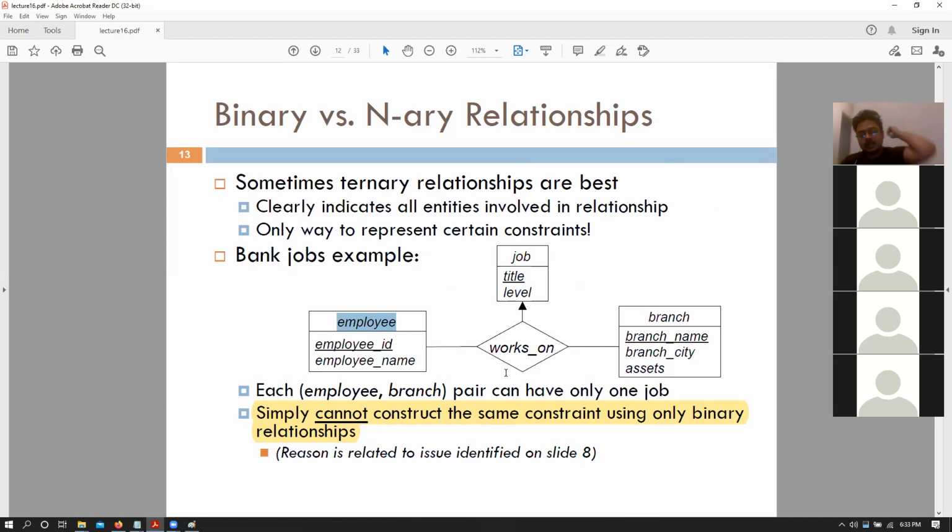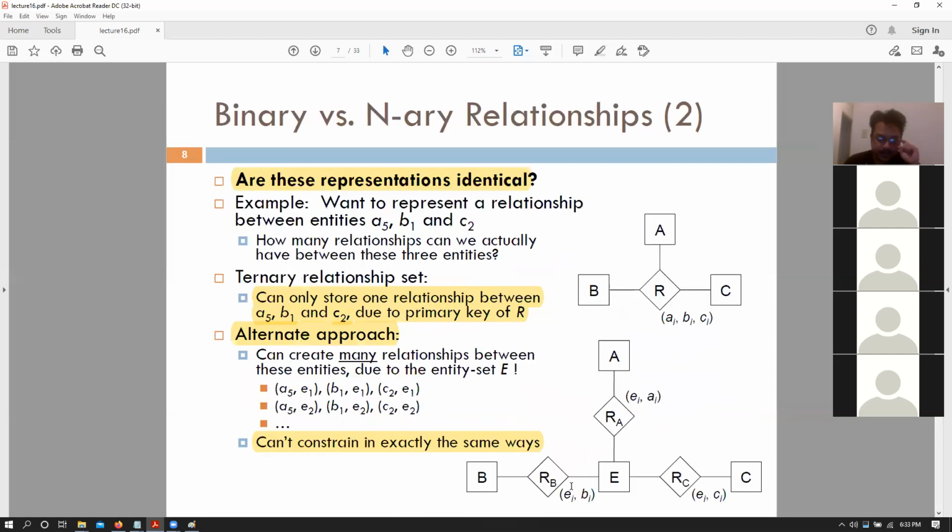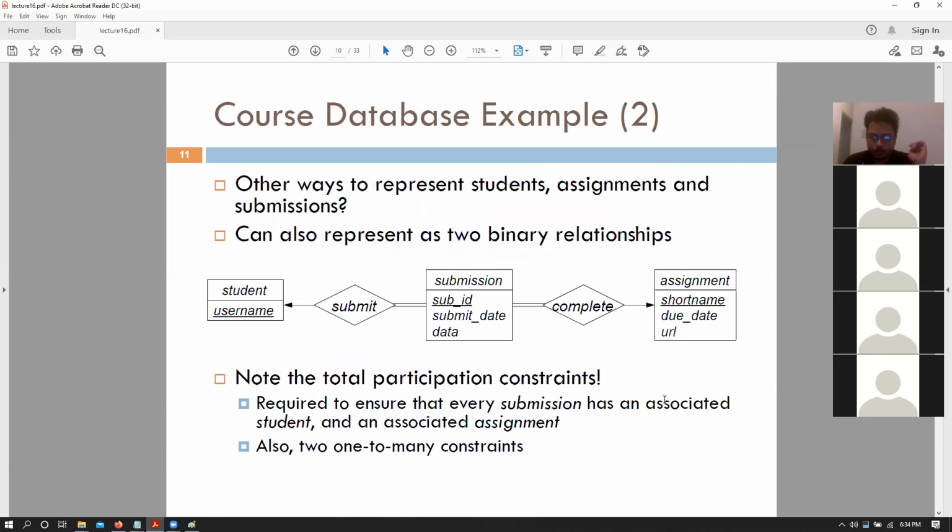I believe that the exam that we have will require you to actually implement a ternary relationship. That is a relationship that has three or more entity sets that are being related to each other. But essentially the same reason applies that we talked about in slide 8, that is when we are converting a ternary relationship to a binary set of relationships, it cannot constrain the relationship in the same sort of way as in a ternary relationship, right? Okay.